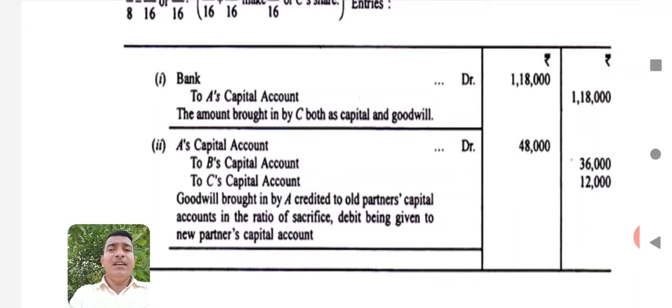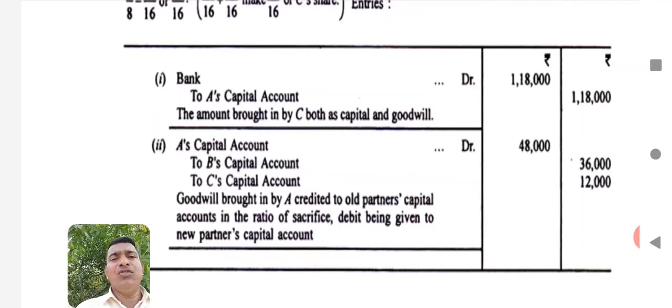Here bank account debtor to C's capital account. There is a small error in this. Here the amount brought in by C is both capital and goodwill. Here we are going to take both the values together, both capital as well as goodwill. But when you are distributing, you have to consider only the goodwill amount.